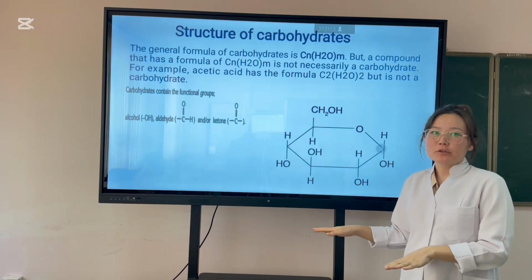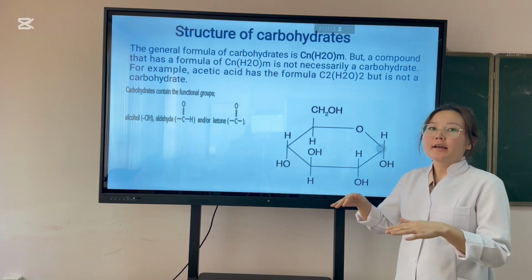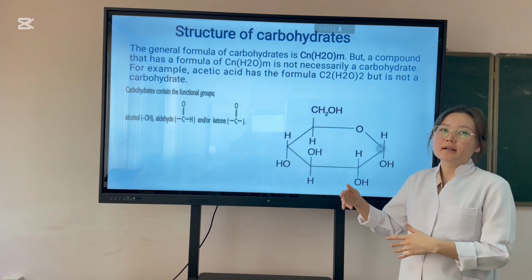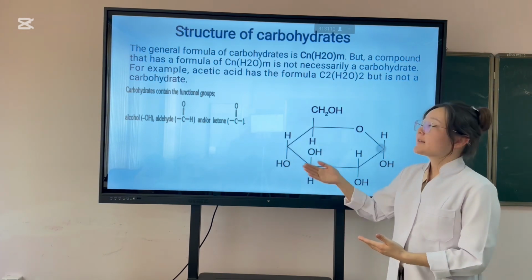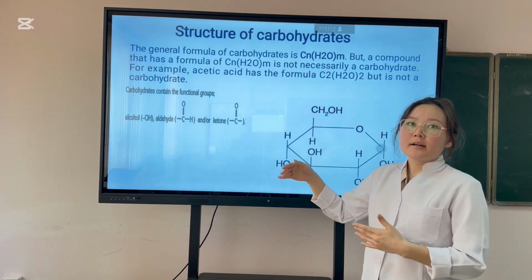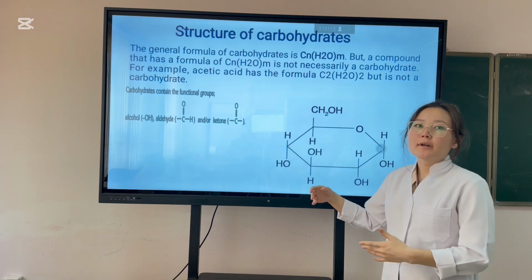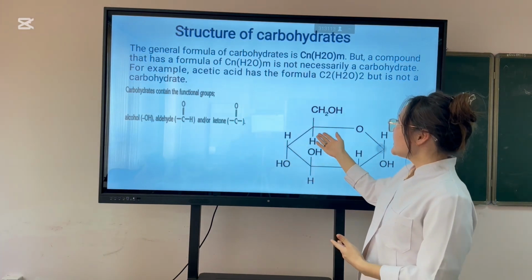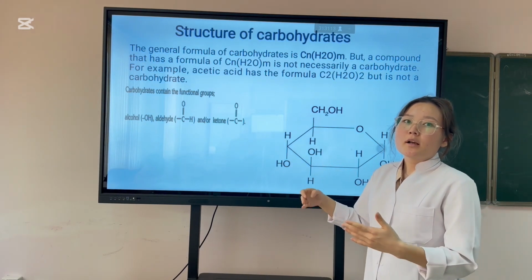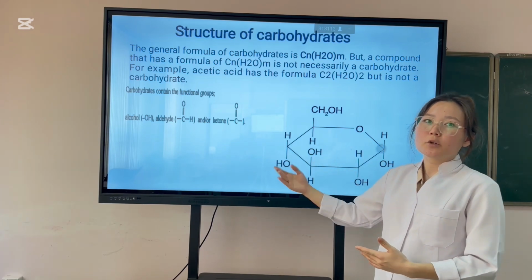Structure of carbohydrates. The general formula of carbohydrates is CnH2nOn, but a compound that has a formula of CnH2nOn is not necessarily a carbohydrate. For example, acetic acid has the formula C2H4O2 but is not a carbohydrate.